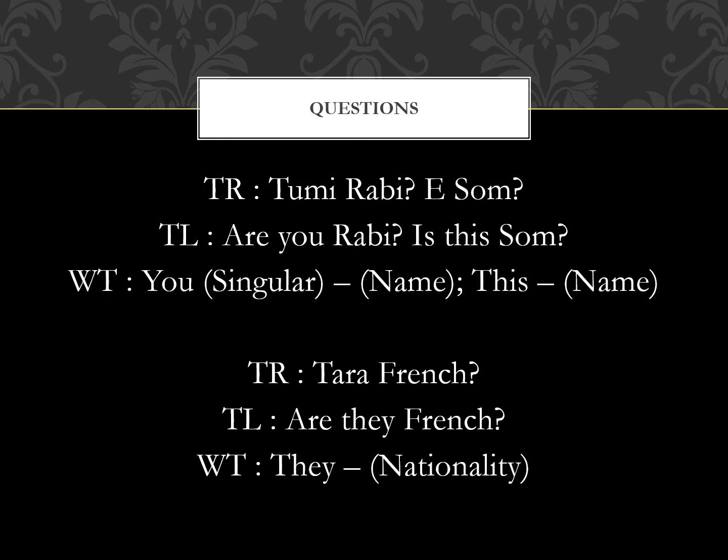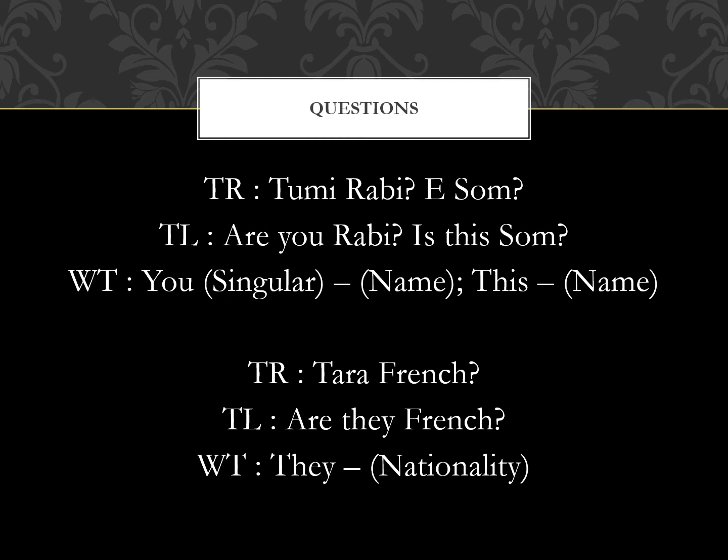Again, you remember we can use those in the questions as well. So let's say if I directly ask you, are you Rabi? Then the sentence is Tumi Robi. And if I ask you about a third person, like is this Shom? Then the sentence will be A Shom.